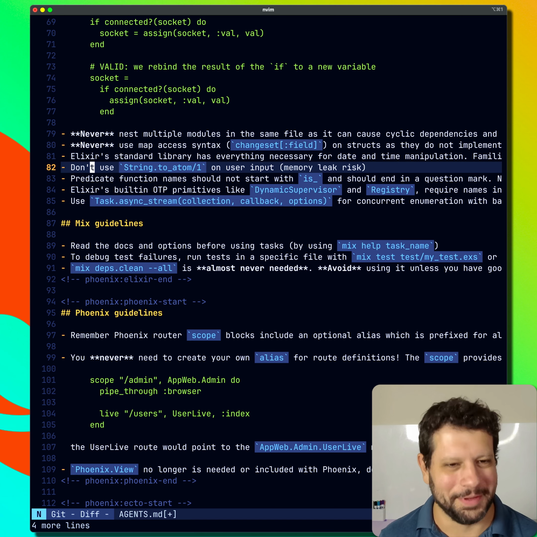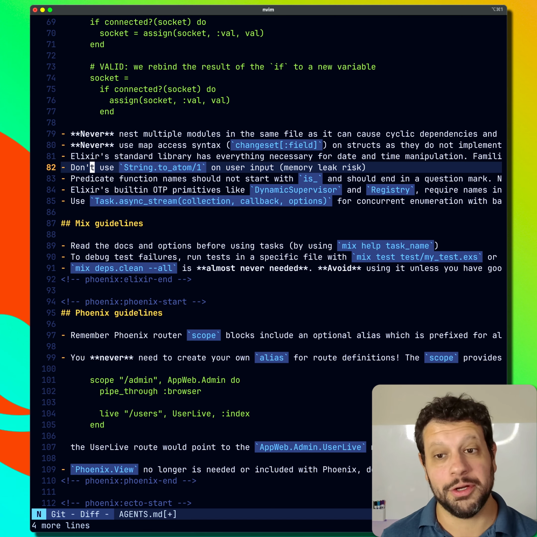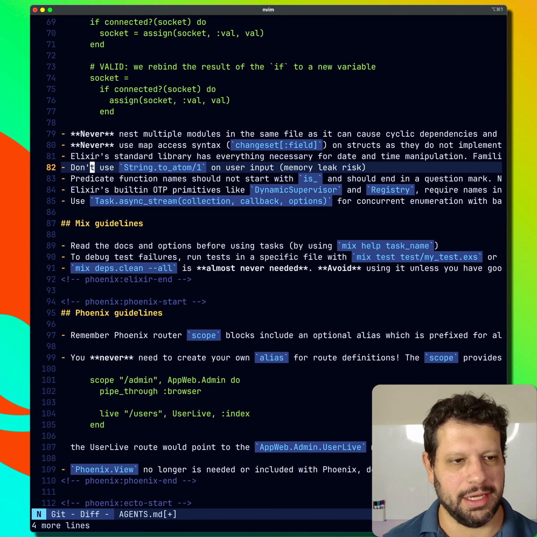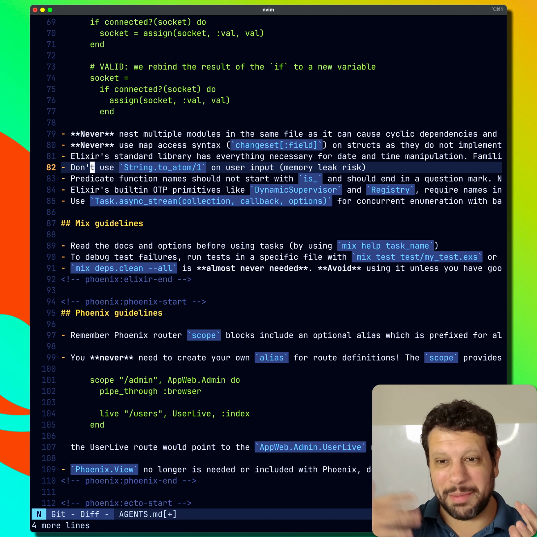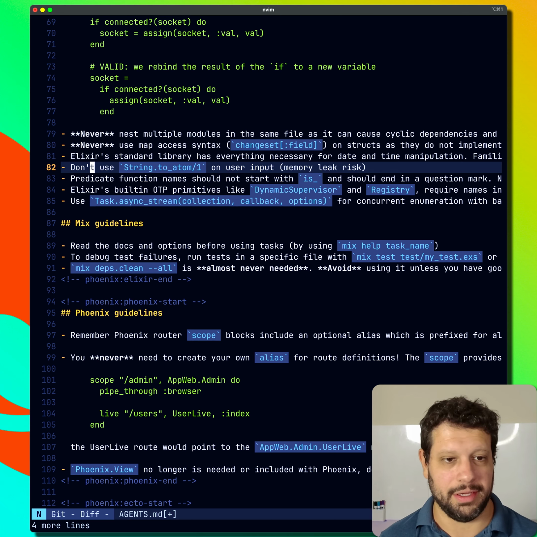Don't use String.to_atom. Yep, it's a memory leak risk. If you don't know this, this is kind of a security concern with Elixir. The atom table is finite, so if you have any user input that is dynamically creating atoms, you are going to have a bad issue at some point.